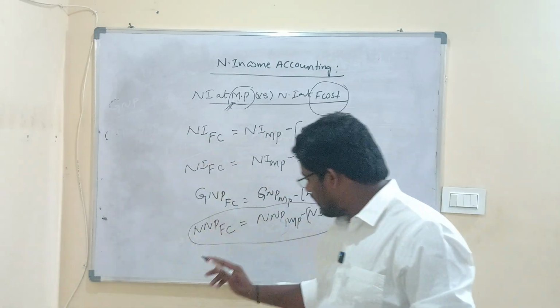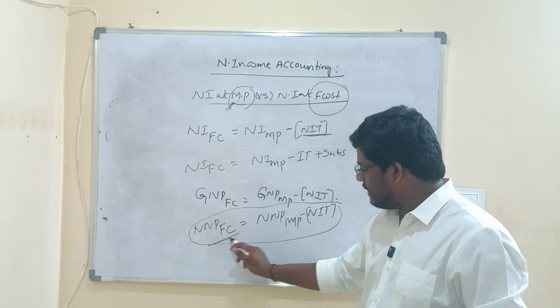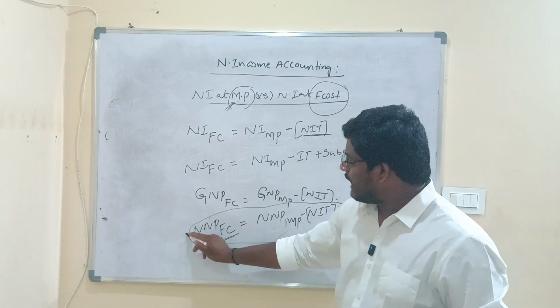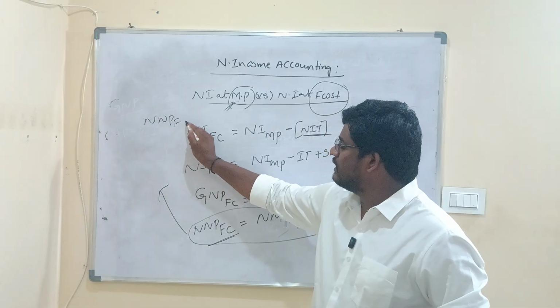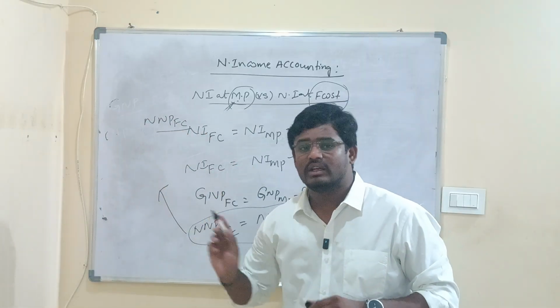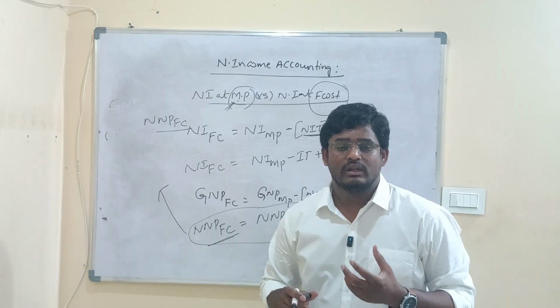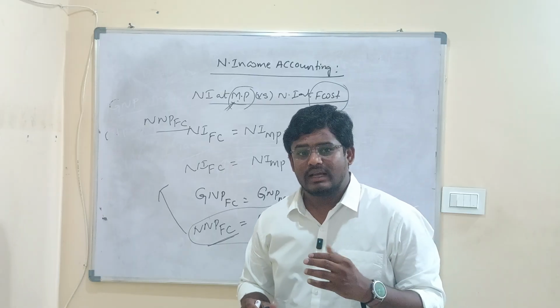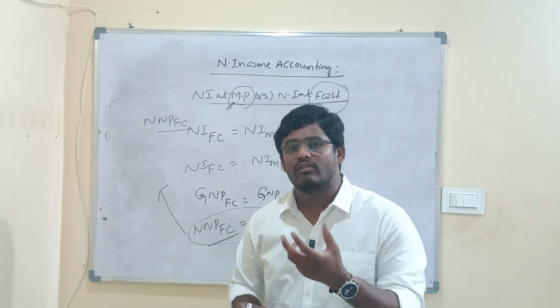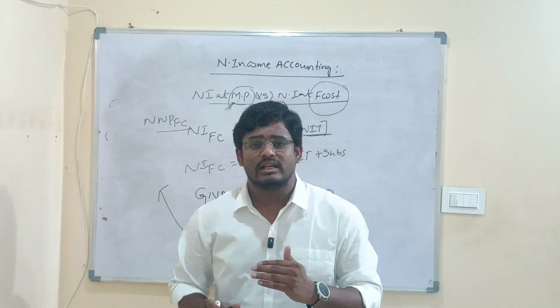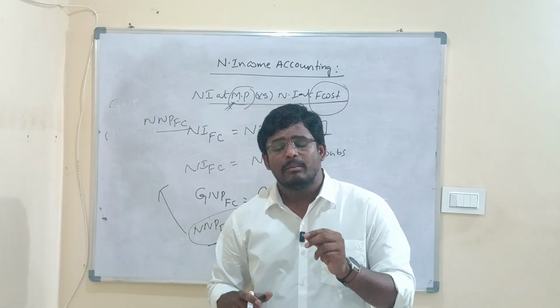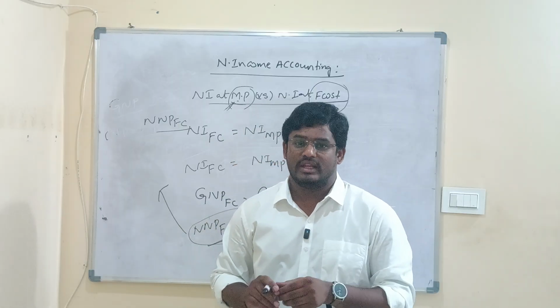Now, if you look at this term, NNP at factor cost, it is considered to be the official measure of national income. So it means NNP at factor cost is considered to be the best measure of national income. There are certain books where NNP at factor cost itself is written as the national income, but we can use it as the best measure of national income.